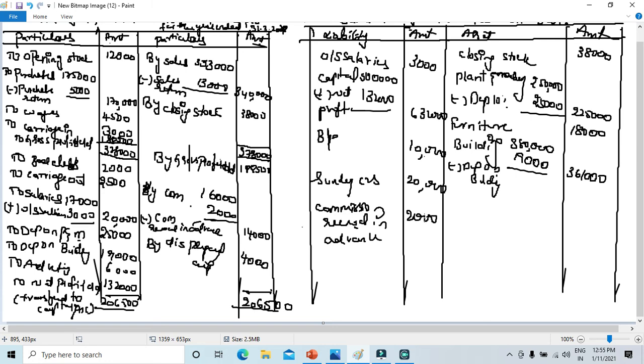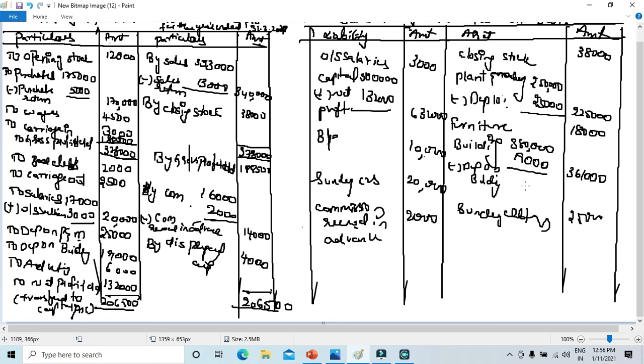So now on the asset side we are going to take down one by one. Plant and machinery have taken minus depreciation I have done, 4,25,000. Furniture 18,000. Building 3,80,000 minus 19,000, it will be 3,61,000. Sundry debtors we have not taken, so let's take that. Sundry debtors are how much? 25,000. So next is closing stock. I have already taken closing stock.